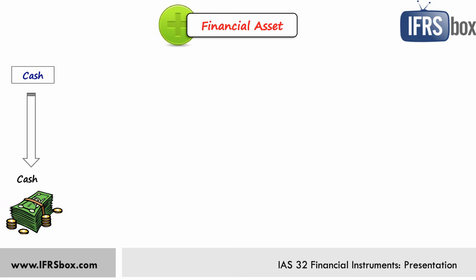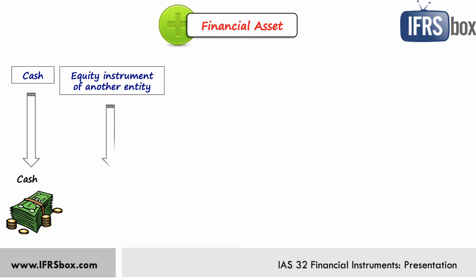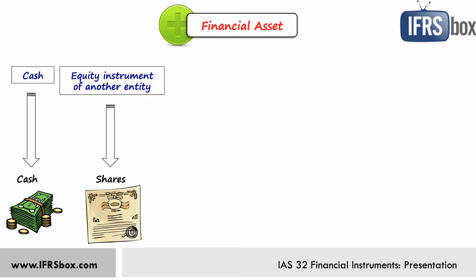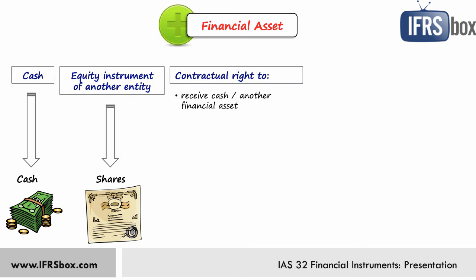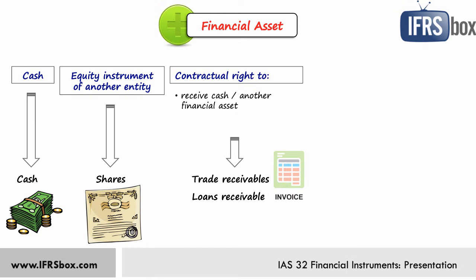A financial asset is any asset that is cash, simple as that. A financial asset is also an equity instrument of another entity, for example, shares issued by another entity, not own shares. Then it could be a contractual right to receive cash or another financial asset from another entity, and the examples are trade receivables or loans receivable, bonds acquired from another entity, and similar.